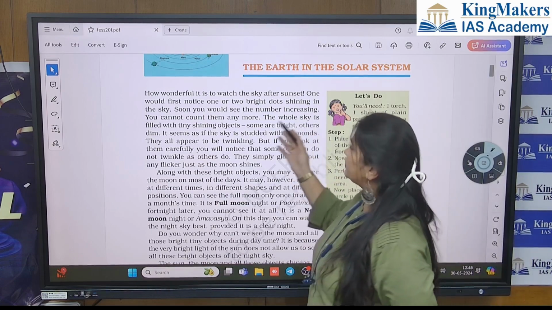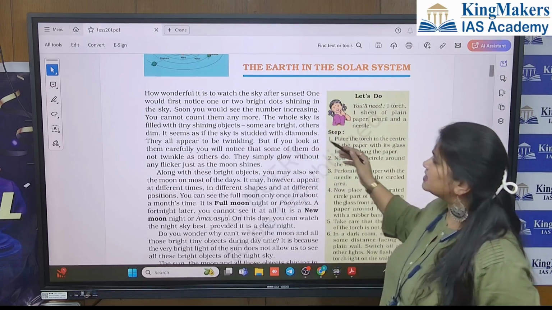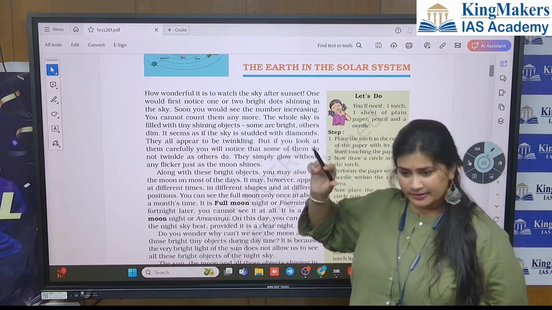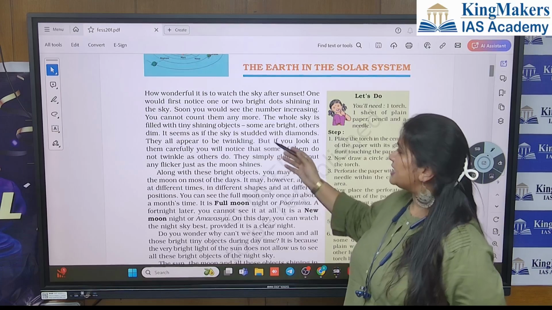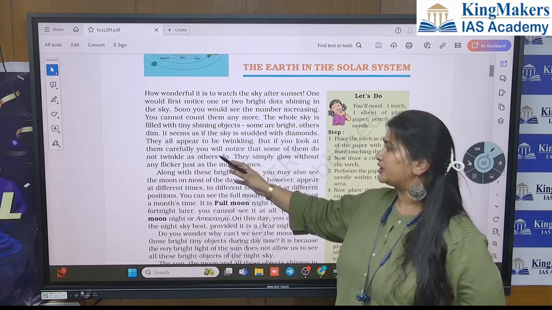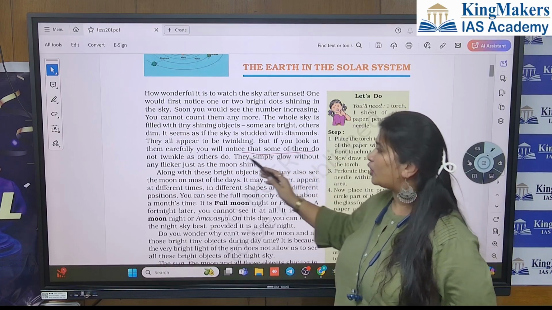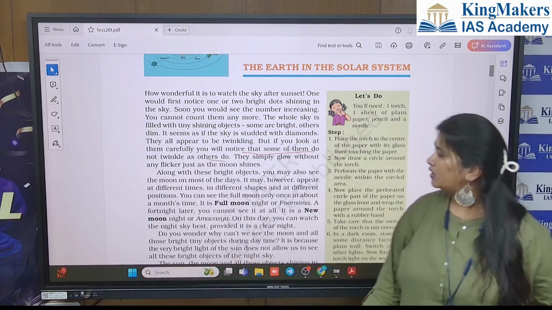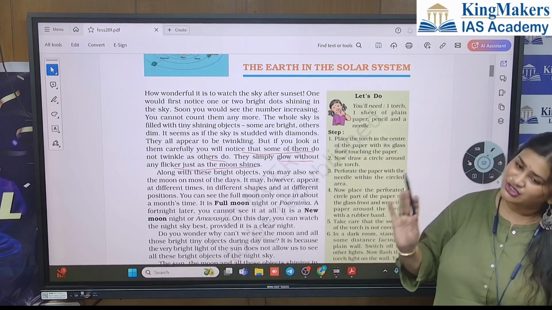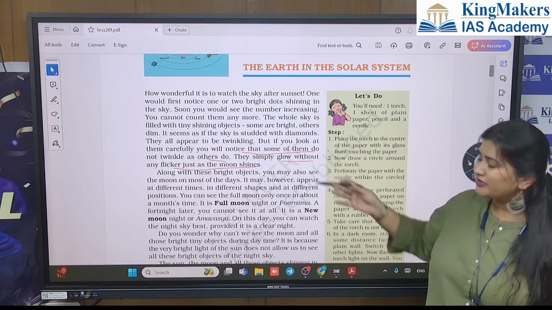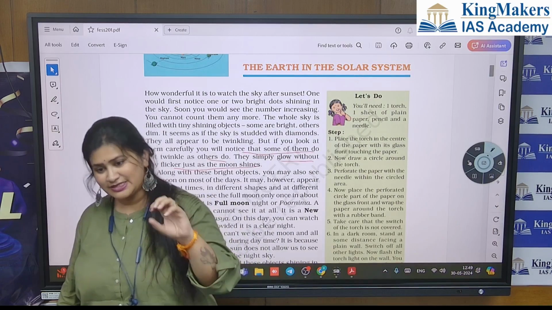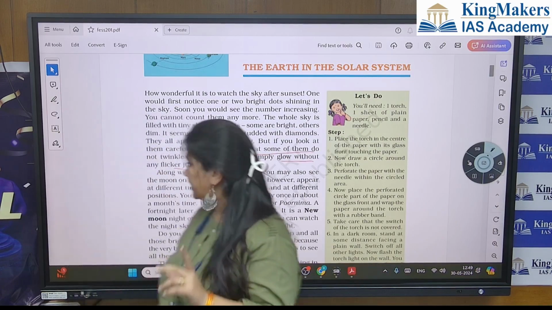Soon you would see the number increasing. You cannot count them anymore. The whole sky is filled with tiny shining objects. Some are bright, others are dim. It seems as if the sky is studded with diamonds. They all appear to be twinkling, but if you look at them carefully, you will notice that some of them do not twinkle as others do. They simply glow without any flicker, just as the moon shines. What does flicker mean? It means some are doing like this, that is flicker. But some are standing still and just shining.